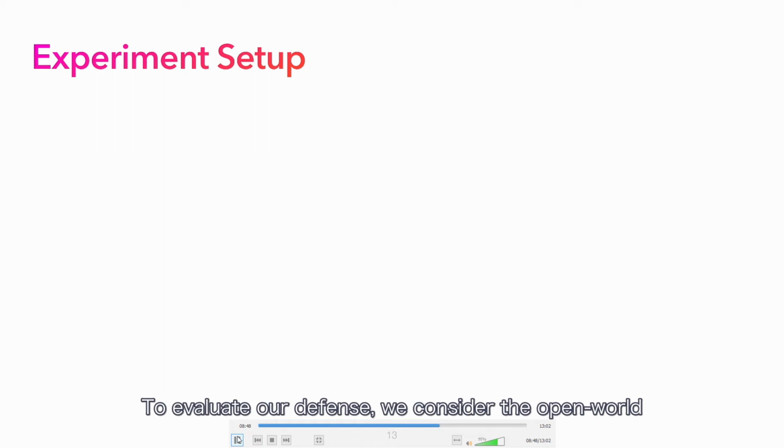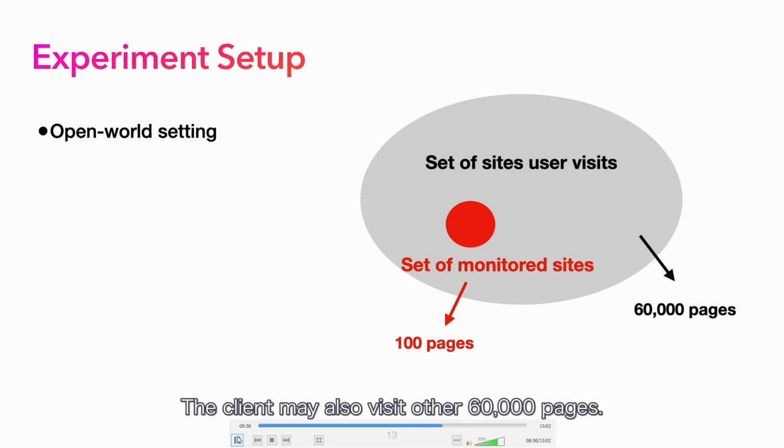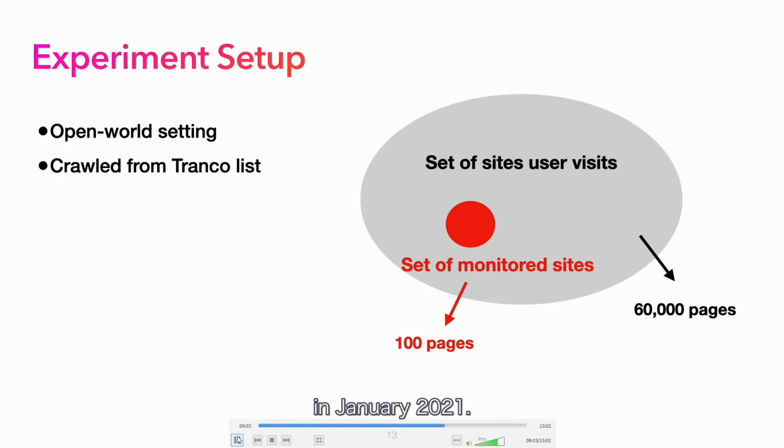To evaluate our defense, we consider the open world setting, where the attacker monitors a list of 100 web pages. The client may also visit other 60,000 pages. All those pages are from the Tranquil list collected in January 2021. The attacker's goal is to find out whether the client is visiting any monitored page and which is it.